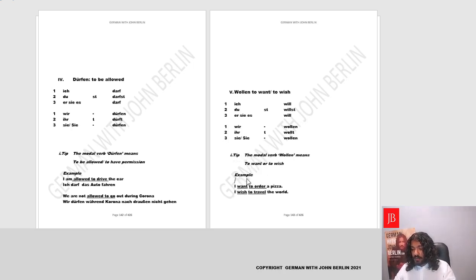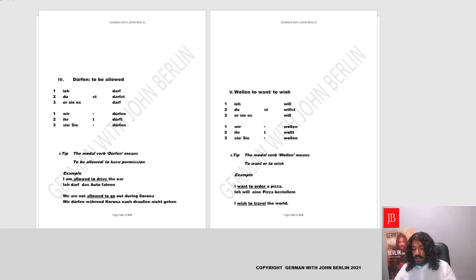Now we'll describe one want and one wish. Let's find out. So, I want to order a pizza. You could say, who wants to order? Ich. The verb is wollen. We'll conjugate it for ich. It'll be ich will. Very good. What? A pizza. It's feminine, and it's accusative. Eine Pizza. Yes. What is the verb to order? In German, you call it bestellen. Ich will eine Pizza bestellen. So this is like a want.